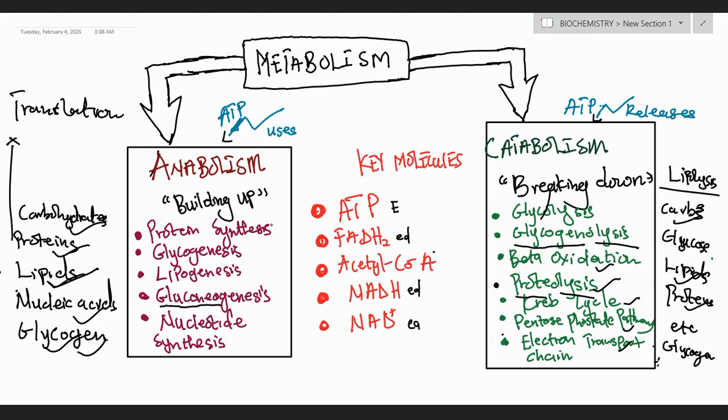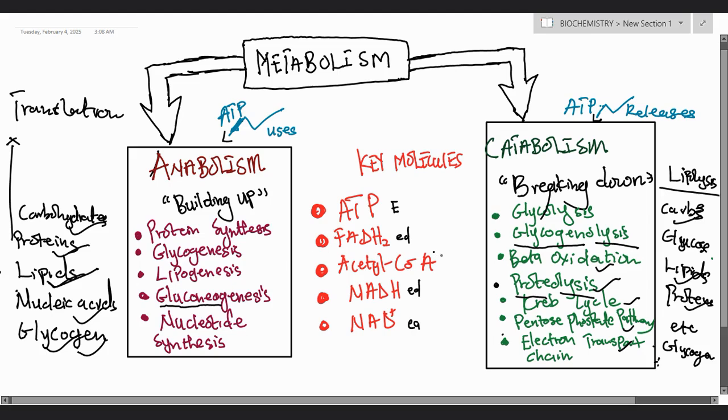We have ATP, which is also known as adenosine triphosphate. We have the flavin adenine dinucleotide, the reduced form. Then we have the acetyl-CoA. Then we have the nicotinamide adenine dinucleotide, the reduced form. Then we have the oxidized nicotinamide adenine dinucleotide.